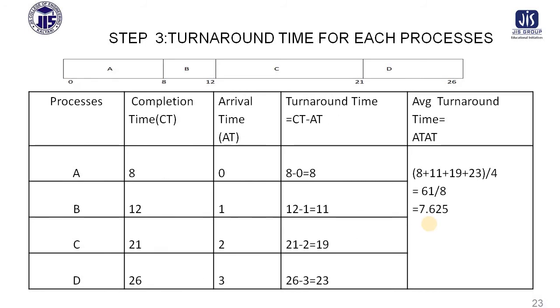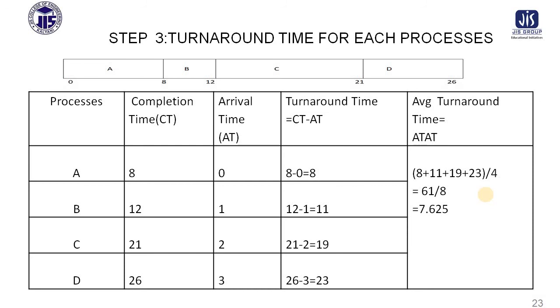So in this manner you have to calculate the completion time. A's completion time is 8, B's completion time is 12, C's completion time is 21, D's completion time is 26. So these are the things. Turnaround time means completion time minus arrival time. So these two columns will be subtracted in each case, and after subtraction you will get this value. After getting this value, you have to calculate the average turnaround time.